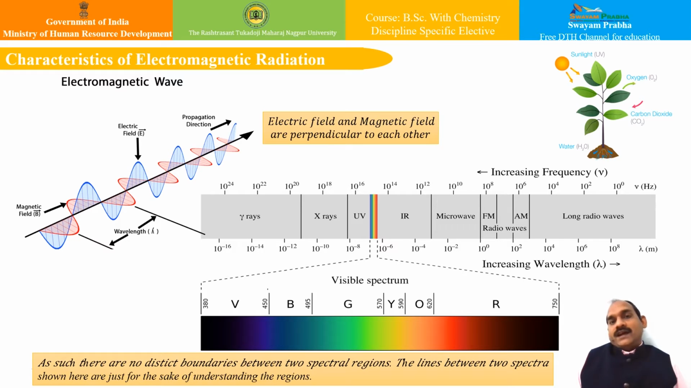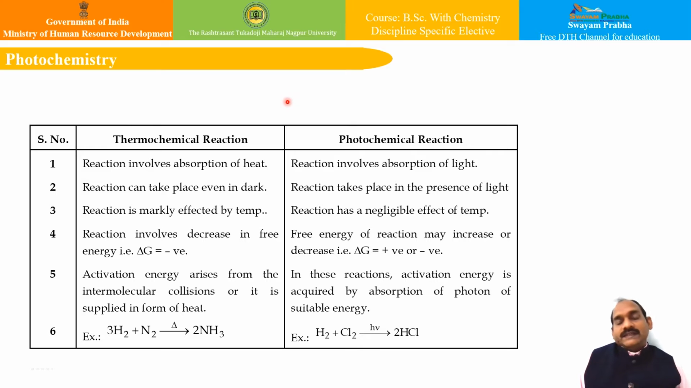Let us try to understand how photochemical reactions are different from thermochemical reactions. The interaction of electromagnetic radiation with matter many times results in a physical change, or many times it results in chemical reactions whose rates and mechanisms are studied after initiation by the radiant energy. And this particular study is known as photochemistry.